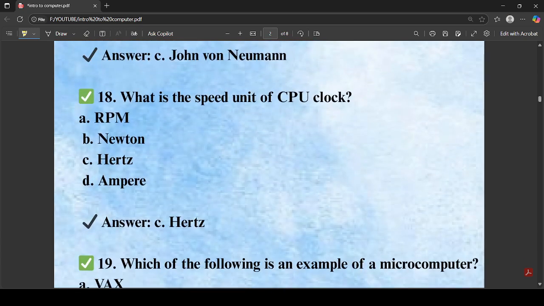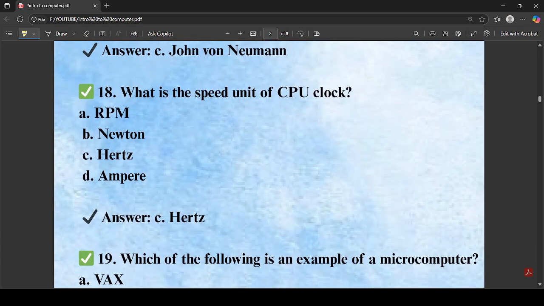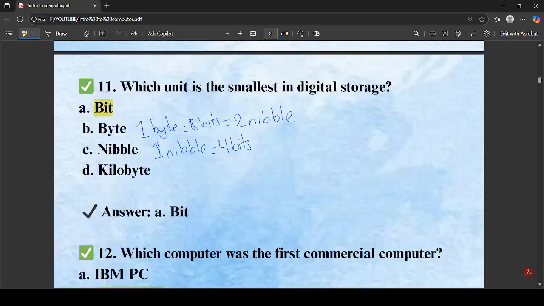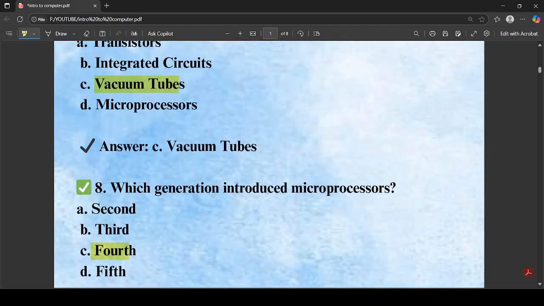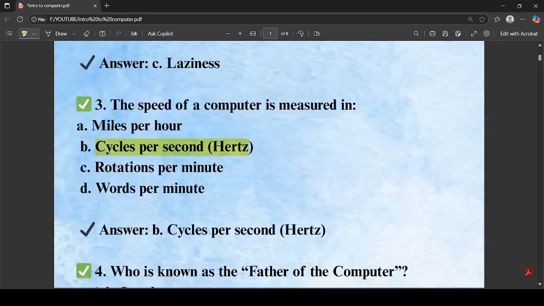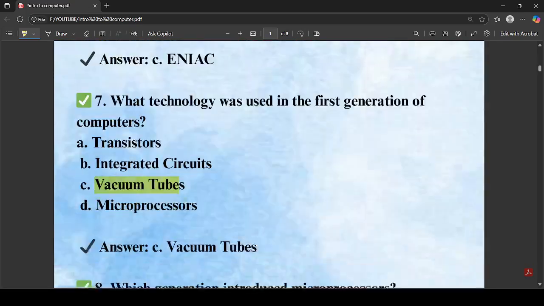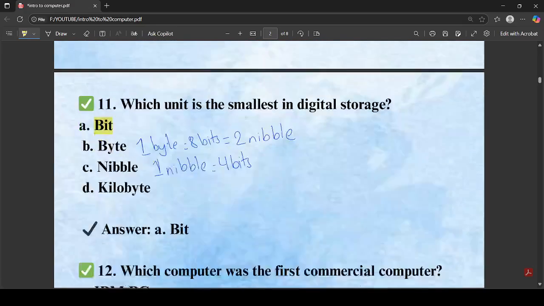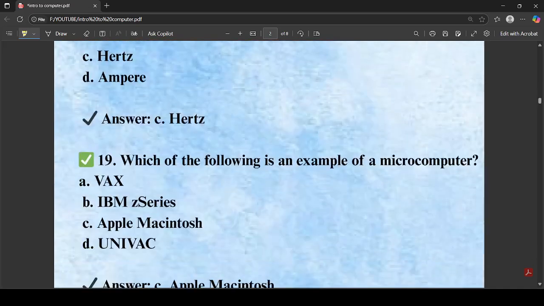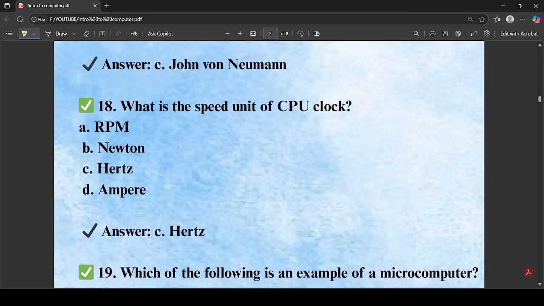What is the speed unit of the CPU clock? As we have already seen in the above question, the speed of the computer is measured in cycles per second, which is also called hertz. So the correct answer for this question is that the speed unit of CPU is hertz.